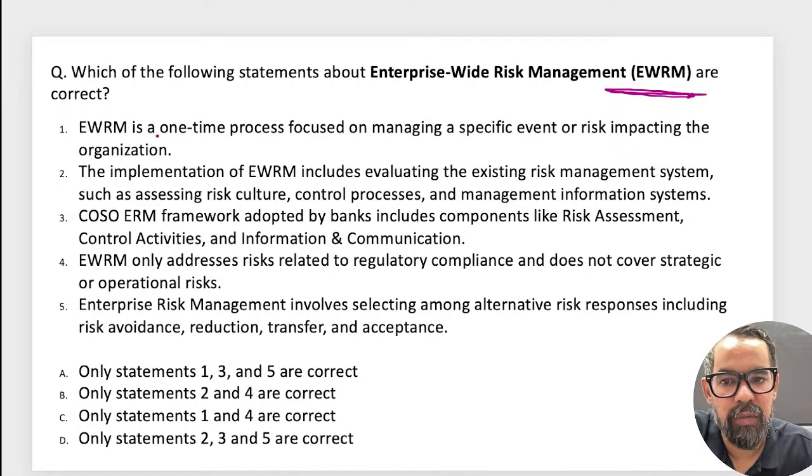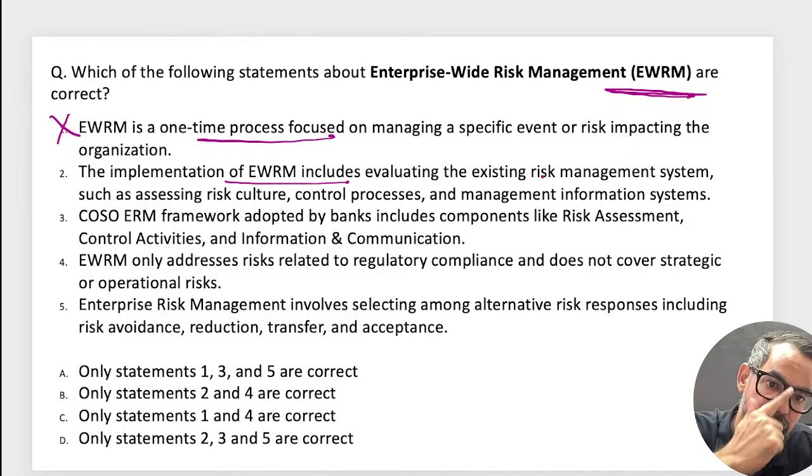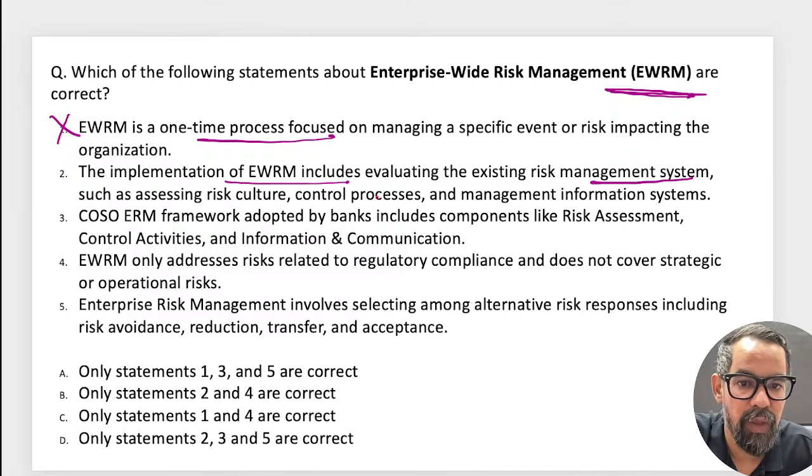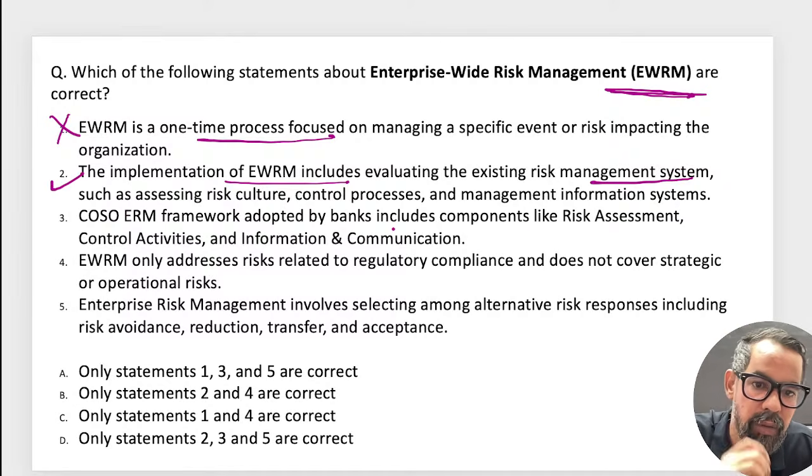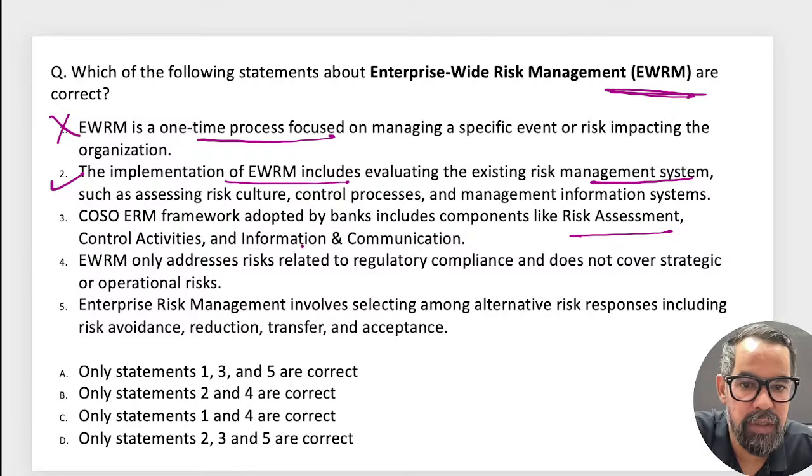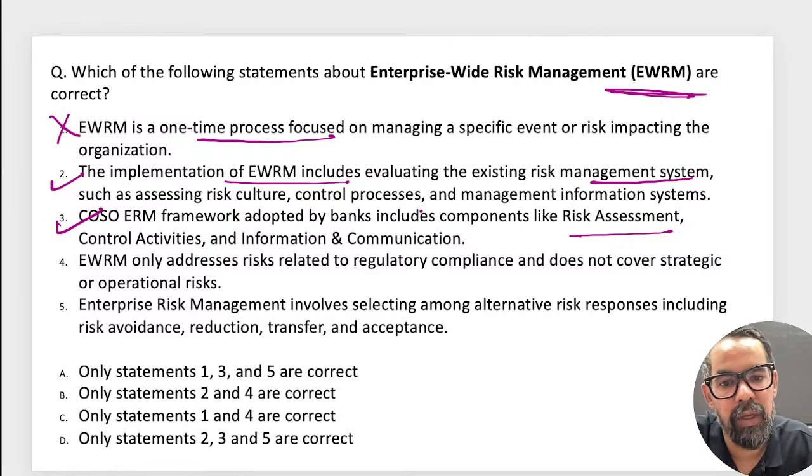So when it comes to this, EWRM is a continuous process. Wrong. EWRM includes evaluating the existing risk management system and process control. This is true. The third one, COSO ERM adopted by the bank, covers risk assessment activities, information and communication. There are 8 elements, and out of the 8, only a few are correctly mentioned here.